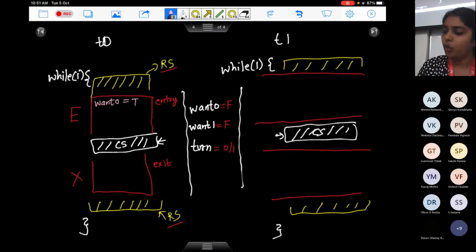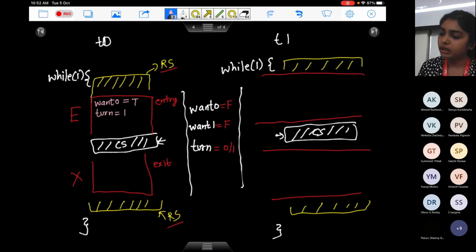It will do want 0 equals true. It will then do turn equals 1. What is it trying to do? These threads are trying to be humble. So thread 0 is saying, I want to go, but it's your turn, in case you want to go ahead and execute in your critical section.